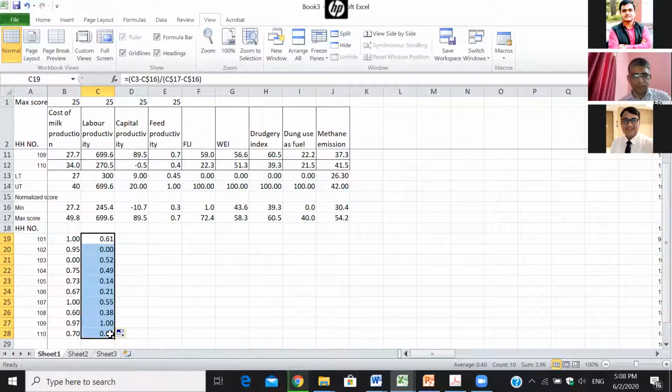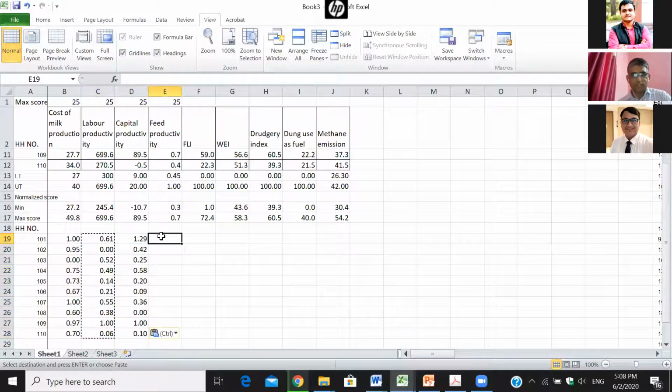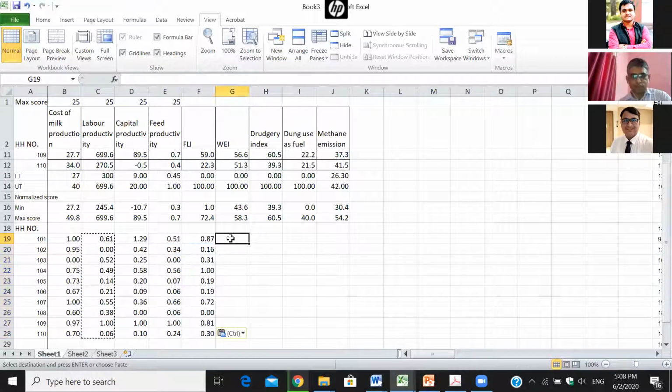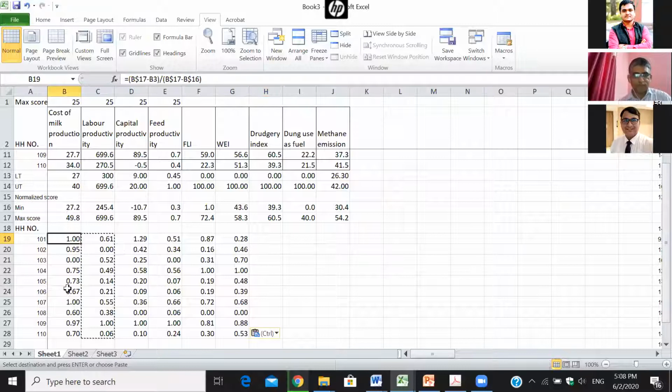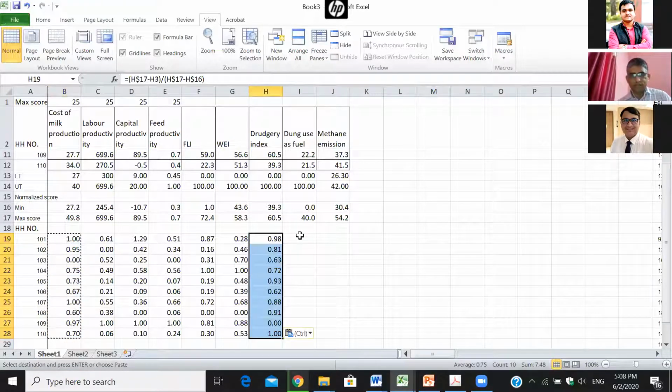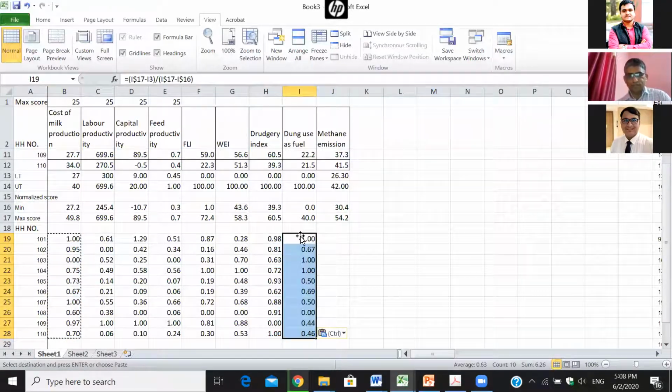Capital productivity, since it is positively related. Feed productivity, family labor income again positive, women empowerment index again positive. Drudgery: higher the drudgery, lower will be the score. Dung as fuel also.